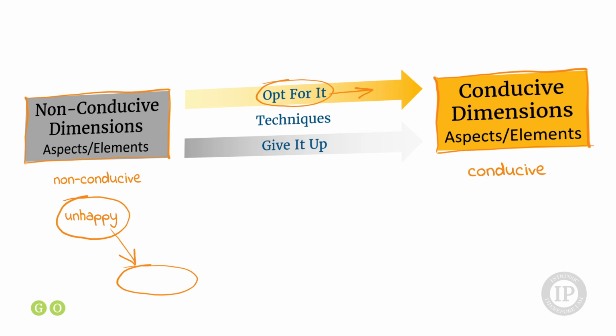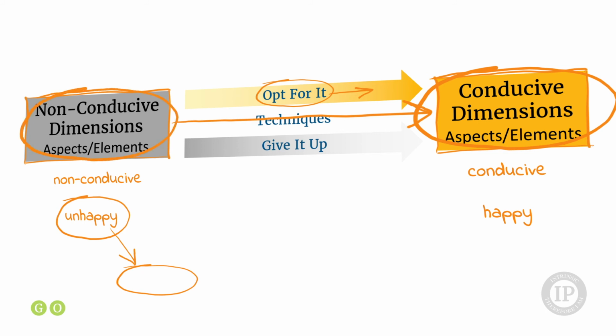However, if we know where we could be going in terms of being happy, that gives us a goal and lets us move from unhappy to happy, which is very powerful because we can't be unhappy and happy at the same time. We can't be calm and anxious at the same time, logical or illogical at the same time. So knowing what state we would like to experience at every dimension is very powerful to move away from what we don't want to be.